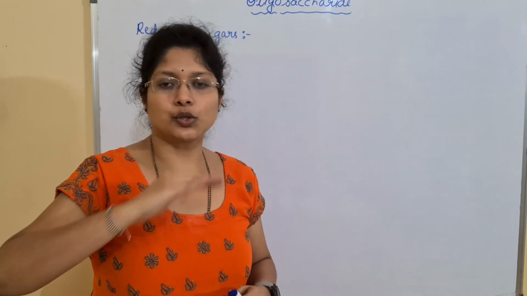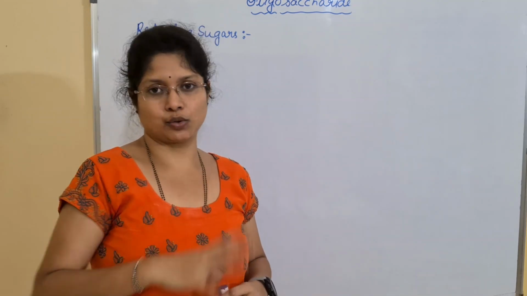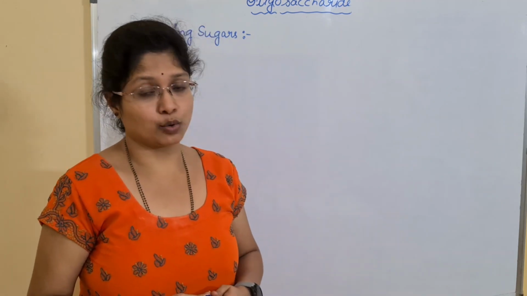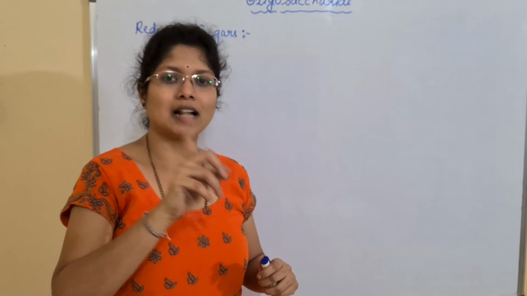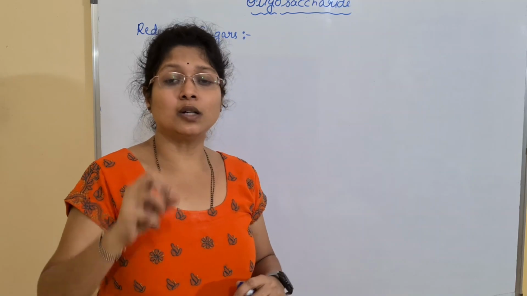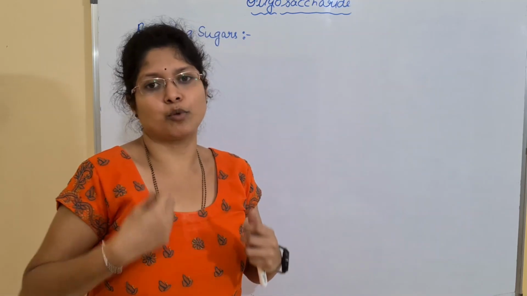Generally, all the monosaccharide sugars are reducing sugars, and we have one exception, children, in a disaccharide molecule. We have discussed sucrose. In sucrose, what will happen? The glucose and the fructose react, and the active parts in both sugars are held in the glycosidic bond formation.